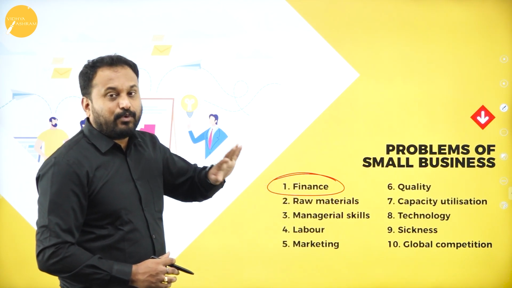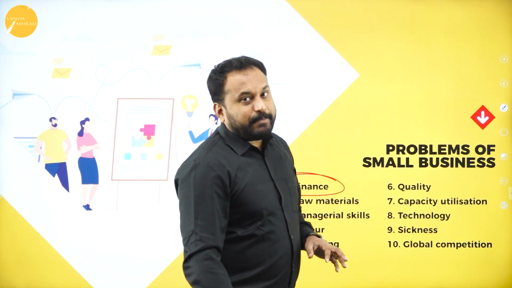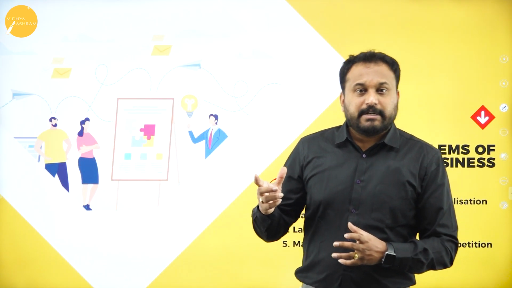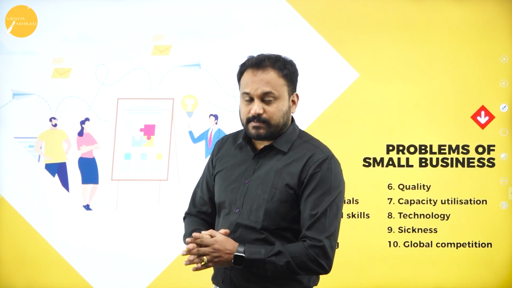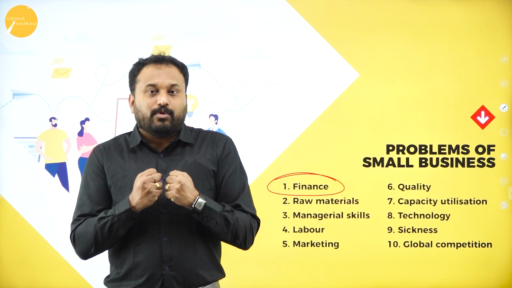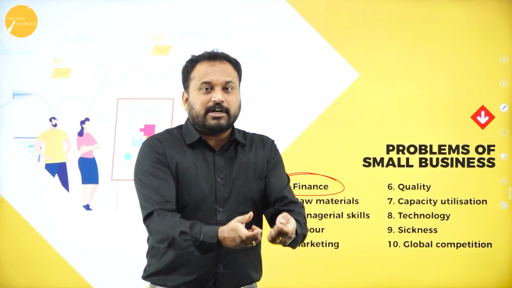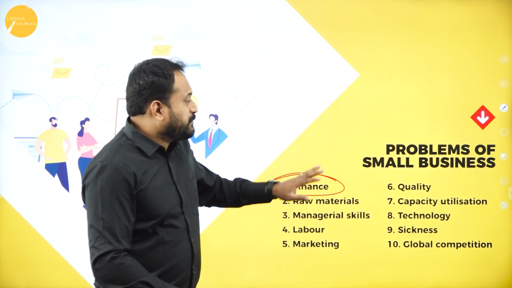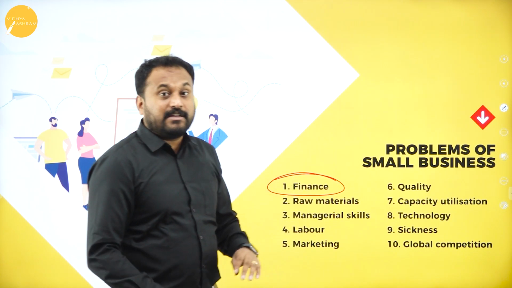So finance, why? Because there are people who have creative ideas, but they don't have money to invest. Even if they have money to invest, they are a little scared that what if this business will not work out. So that is where the first problem lies in a small business, called finance.